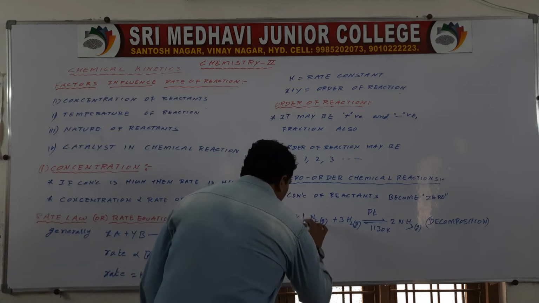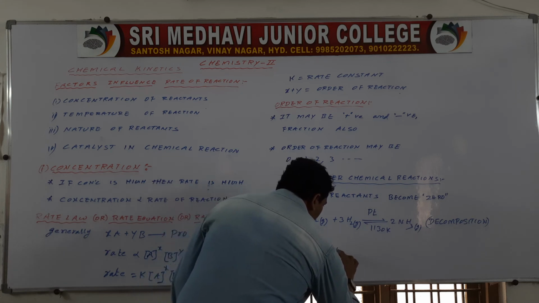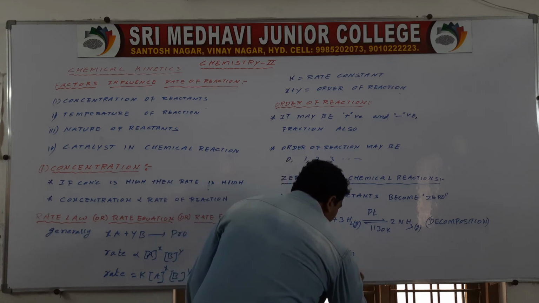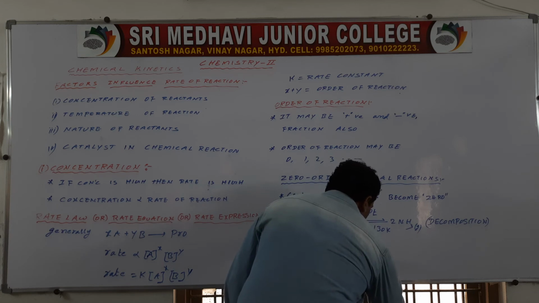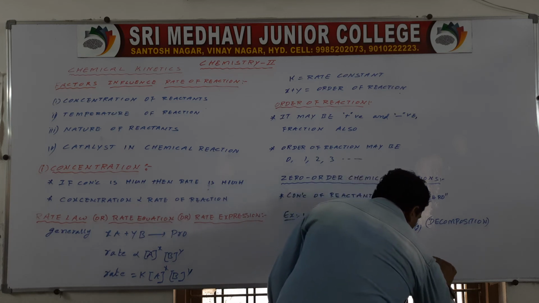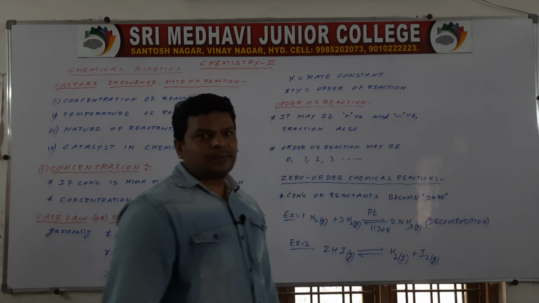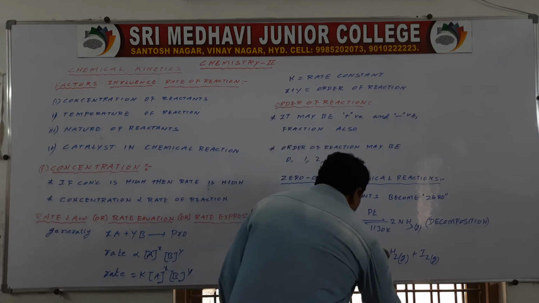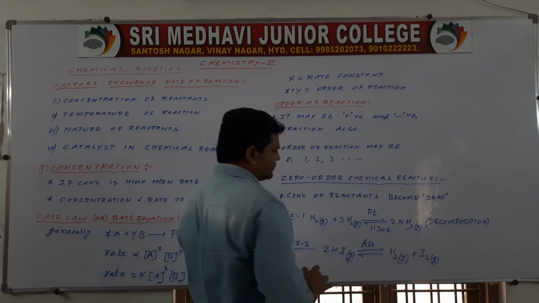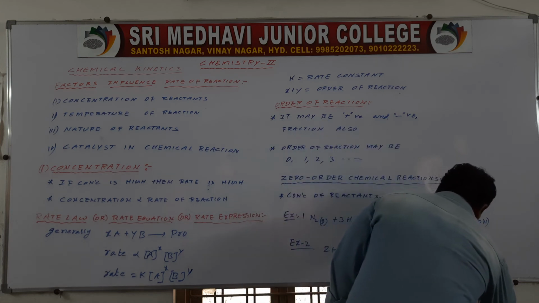Then one more example. Example 2: 2HI gas gives rise to H2 gas plus I2 gas. It is also a decomposition reaction in presence of gold.